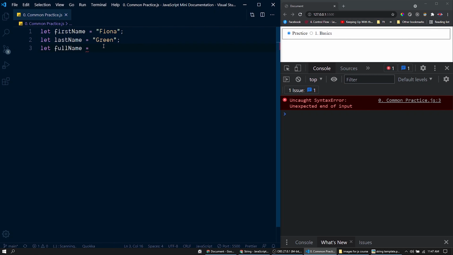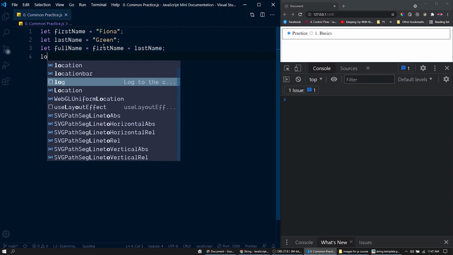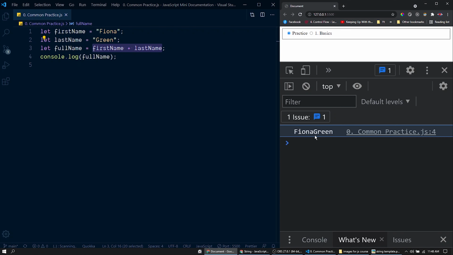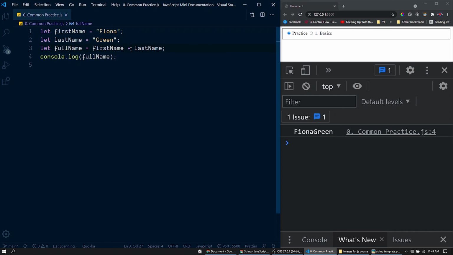For that, we will do the concatenation like this, first name, and here we have the concatenation operator, the plus operator, then last name. Let's print the value here. So here we have used the plus operator to concat these two variables, and here we have the concatenation result. To have a separation between first name and last name, we can have this space string like this. So here we have the space string, and let's combine them in this order. So here we have combined these three strings.